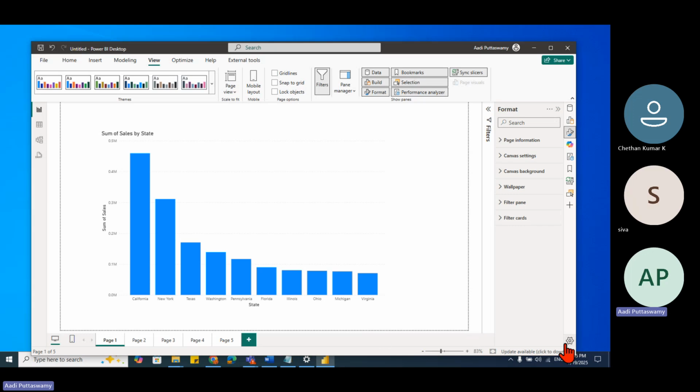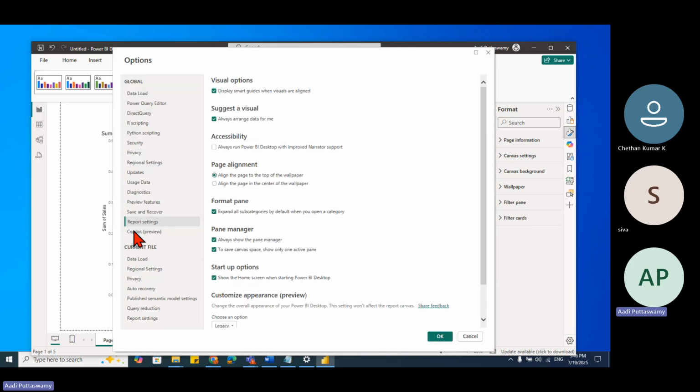Again, we have settings here. So don't worry about the settings. This we'll learn in detail. Then we have all the options. This is something like the Excel options we have, right? But same thing, we'll have the settings here. See, anything you want to enable and disable.